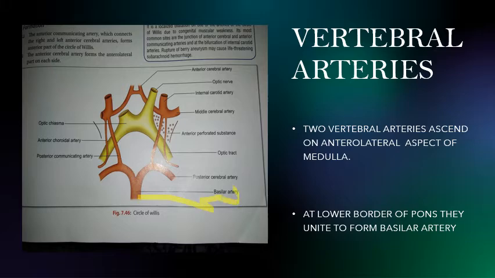Here, as you can see, the basilar artery. Okay, so this is what we have to understand. The vertebral arteries ascend on anterolateral aspects of medulla, and at lower border of pons they unite and they form basilar artery.